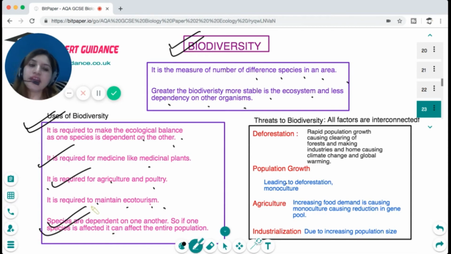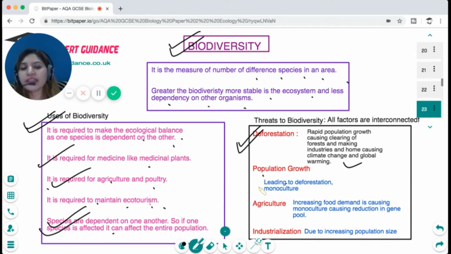Now, what are the major threats to biodiversity that we have? The biggest threat is deforestation, which is caused due to rapid population growth, where we are clearing up the forest for making industries and homes, which is causing habitat change, climate change, and global warming.